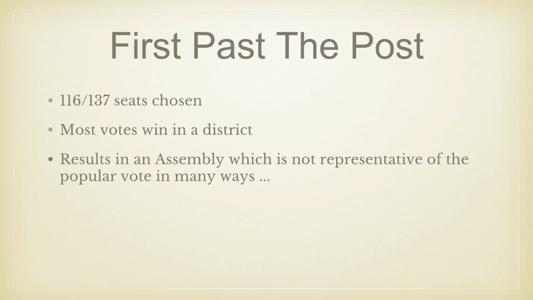Let's go into a little more detail about the first past the post system, which is what the first group uses. This is 116 seats chosen this way, and there's a simple most votes wins. However, this does result in an assembly which is not representative of the popular vote in many ways. Click here to find out more in a very short video, because I don't want to do this every time there's a first past the post voting system.